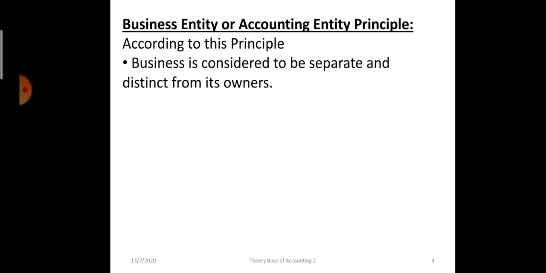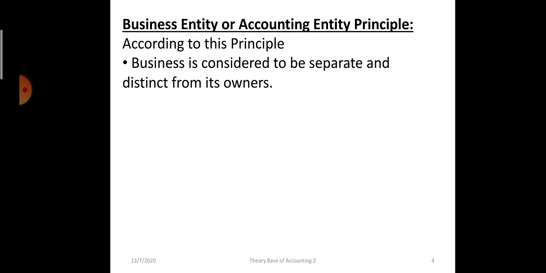See, there are two different terms, legal point of view and accounting point of view. From the legal point of view, the sole proprietor and business are considered as one. But from the accounting point of view, the business and the owner are considered as separate. Okay, here we are discussing business entity principle from the accounting point of view.